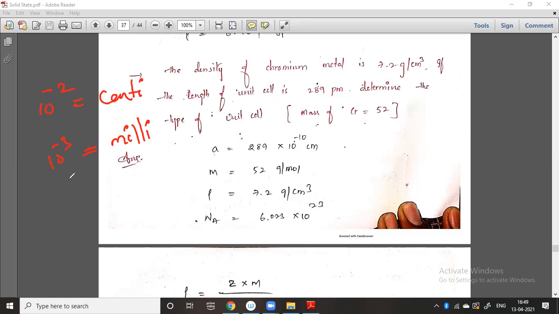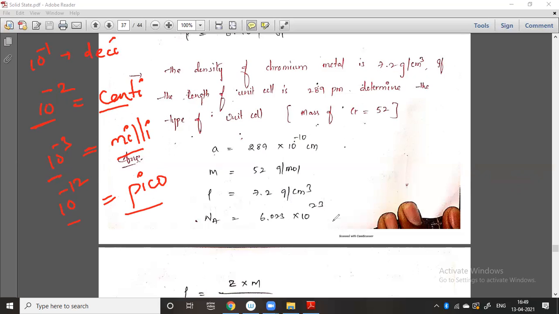So what will they actually ask about? 10 to the power of minus 12 is pico. These values you should remember. 10 to the power of minus 2 is centi. 10 to the power of minus 3 is milli. 10 to the power of minus 12 is pico. 10 to the power of minus 1 is deci. Like this, you should remember these values.